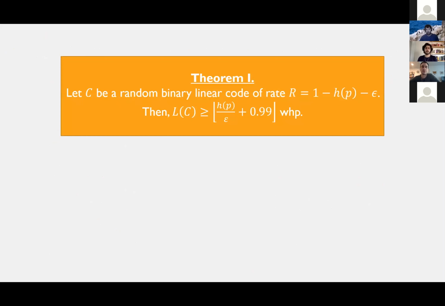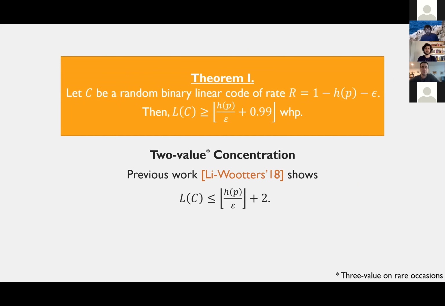So here's our results. We give a lower bound on L, which essentially says that L is at least the binary entropy of p over epsilon plus 1. And this is nice because the recent work by Lee and Wootters gives an almost completely matching upper bound of the binary entropy of p over epsilon plus 2. So up to 2 values, or sometimes, rarely, 3 values, we know the exact value of L that we expect for a code in this regime.